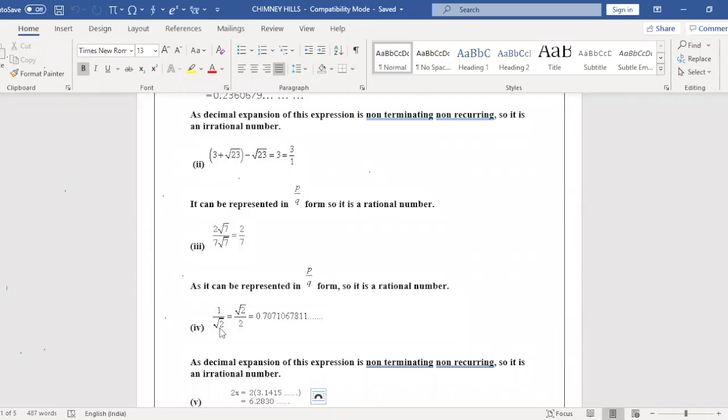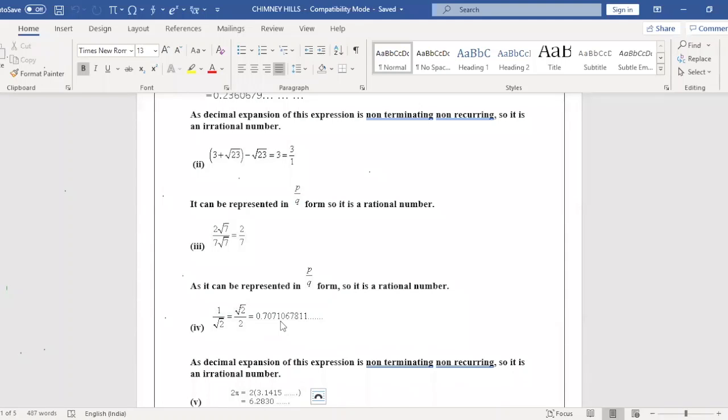So here, page number 23 in the textbook. Directly, according to the rule, you can do the denominator rationalizing. Rationalizing the denominator means if a root factor is there in the denominator, we need to multiply numerator and denominator by root 2. Numerator 1 into root 2 is root 2, and denominator root 2 into root 2 is 2. Root 2 whole square is 2. So if you simplify this, we'll get the result 0.70710. It is non-terminating and non-recurring. So it is irrational. Am I clear with this answer, children?